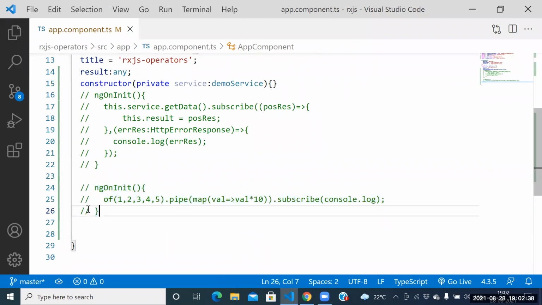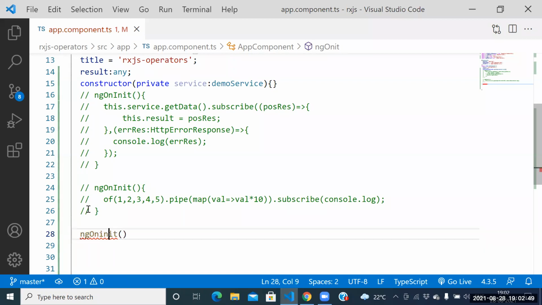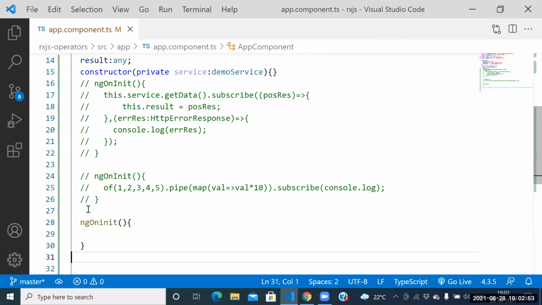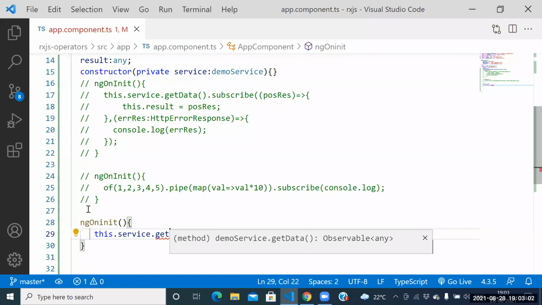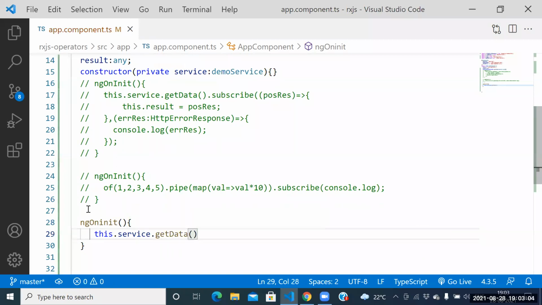We need to jump to another operator here. Guys, let me take the ngOnInit function. Once we take the ngOnInit function, can I call the service? This dot service dot which function? The get data function.